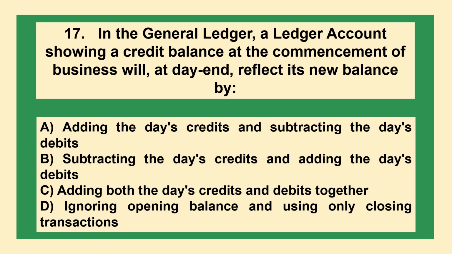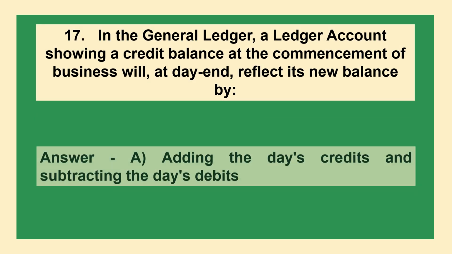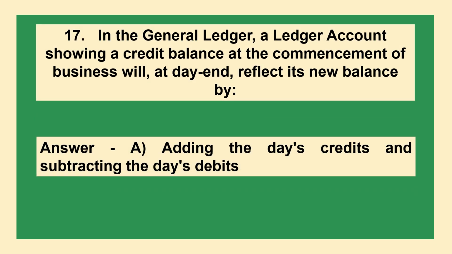In the general ledger, a ledger account showing a credit balance at the commencement of business will, at the end, reflect its new balance by: option A, adding the day's credits and subtracting the day's debits, option B, subtracting the day's credits and adding the day's debits, option C, adding both the day's credits and debits together, option D, ignoring opening balance and using only closing transactions. The answer is option A, adding the day's credits and subtracting the day's debits.